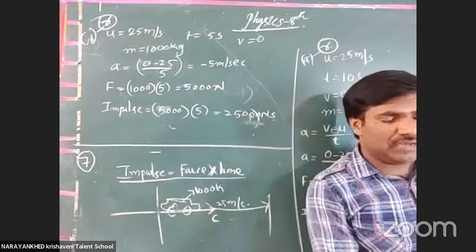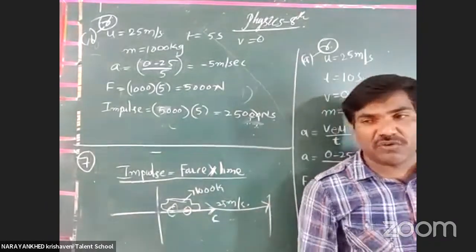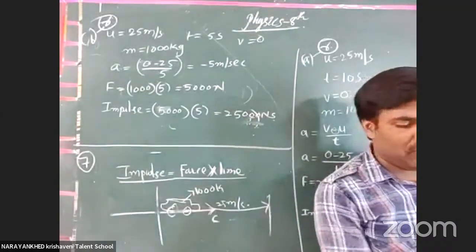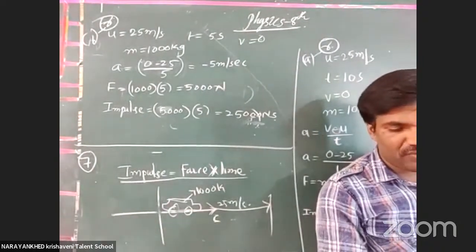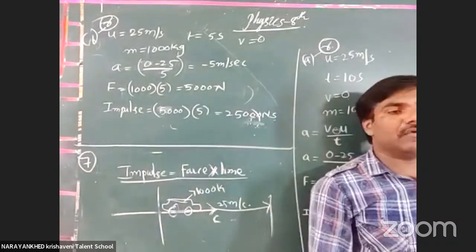Now the answer is matched with what? Yes, S is given as 0. D is matched with S. And C is matched with Q. Okay, yes, do it once.